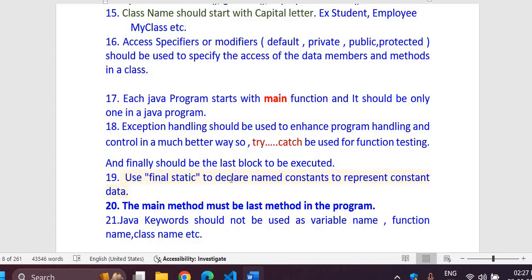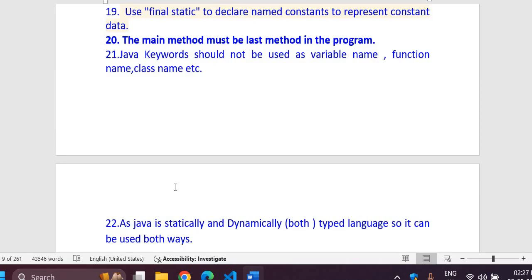Then use final static to declare named constants to represent constant data. So here, if you are declaring any variable as constant and final, you will not be able to make any changes, and that variable will reside at one location, because it will not be relocated in memory. A static variable remains at one location, and its existence remains throughout the program. You must have seen, like CBSE maximum marks is 100. For these kinds of things you can define that variable as final static.